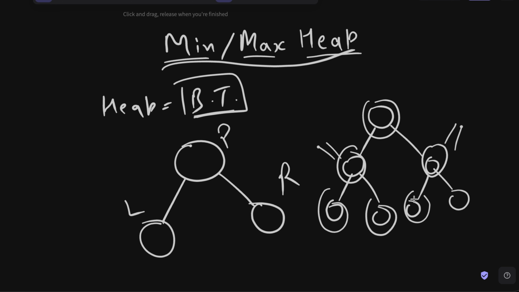Similarly, this node has these two children. So each node actually has two children, and two means binary, and that's why we call it a binary tree. Now this binary tree is basically like a base tree, a raw material that we can use to generate many different kinds of things.